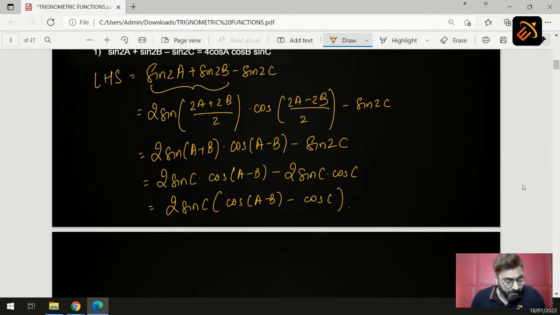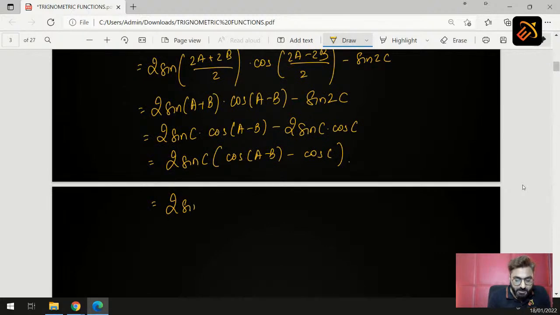Now as I mentioned earlier, it is all about your formula. At every step we have applied a formula. In the first step we applied factorization, in the second step the triangle law, in the third step the half angle formula, in the fourth step we took common, and in the fifth step you have cos a minus b, you have cos c. Now cos c in terms of triangle law becomes what? It becomes sin a plus b, cos a plus b. So here we will get 2 sin c into cos of a minus b.